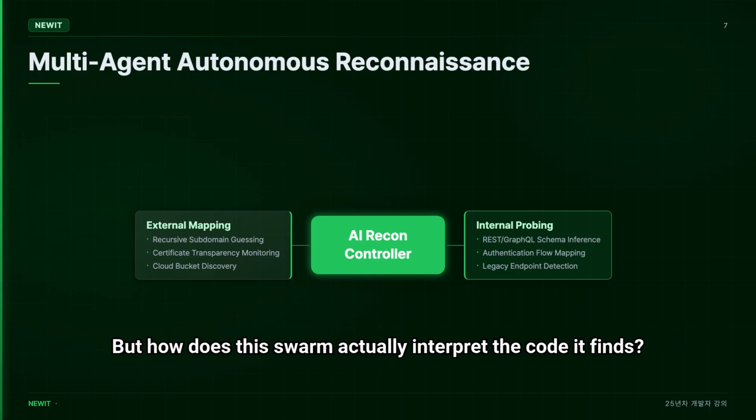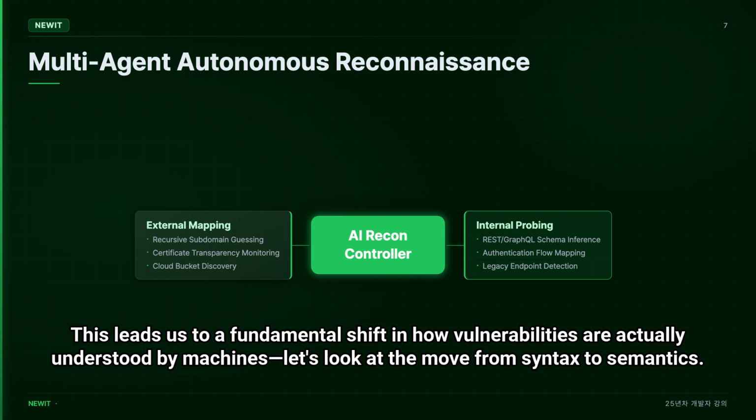But how does this swarm actually interpret the code it finds? This leads us to a fundamental shift in how vulnerabilities are actually understood by machines. Let's look at the move from syntax to semantics.